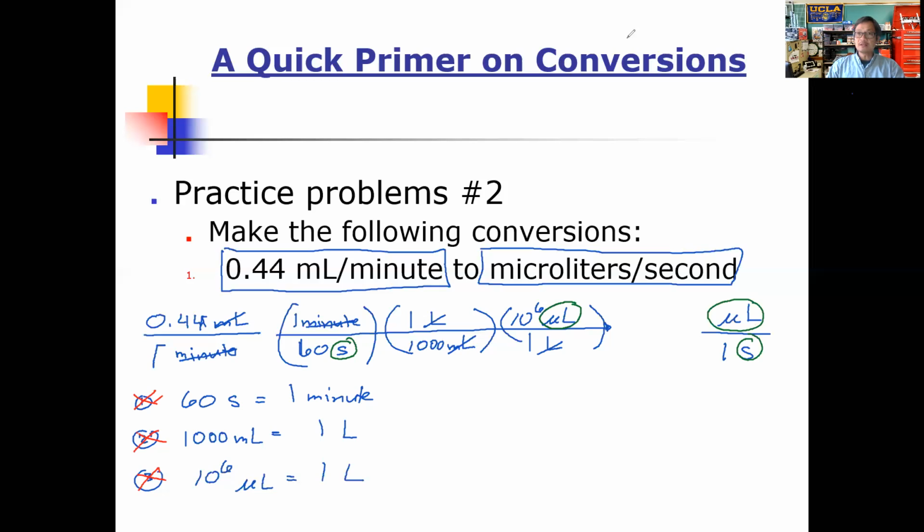Which means that at this point, folks, once you have the unit analysis done, plug the numbers into your calculator, and then you get your final answer. So let's go ahead and plug that in. And hopefully, if you plugged it in correctly into your calculator, this number ends up being 7.3 microliters per second. And that's the new rate that we have there. Okay. Very good, folks.